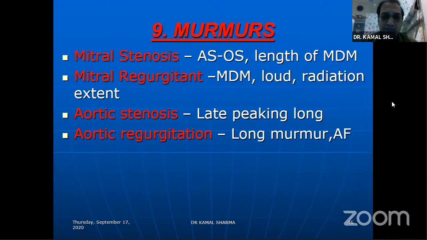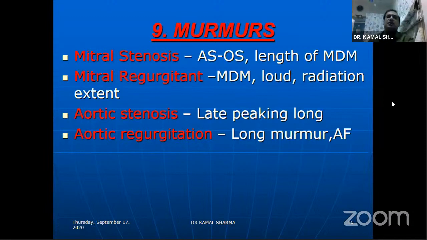The murmurs that will determine the severity of the lesion will be the A2-OS interval and the length of the mid-diastolic murmur in MS. Presence of a mid-diastolic flow murmur in MR will also tell you that you're dealing with a severe MR. The loudness of any murmur, if it tells about severity, is the murmur of MR. MR is the only murmur where the intensity of the murmur can reflect the severity of the lesion.